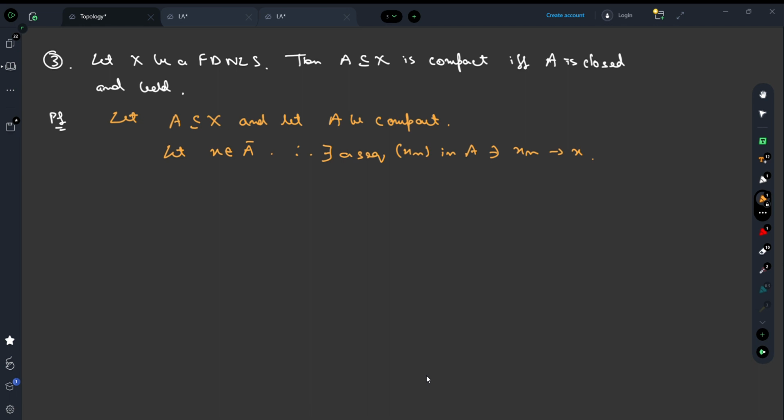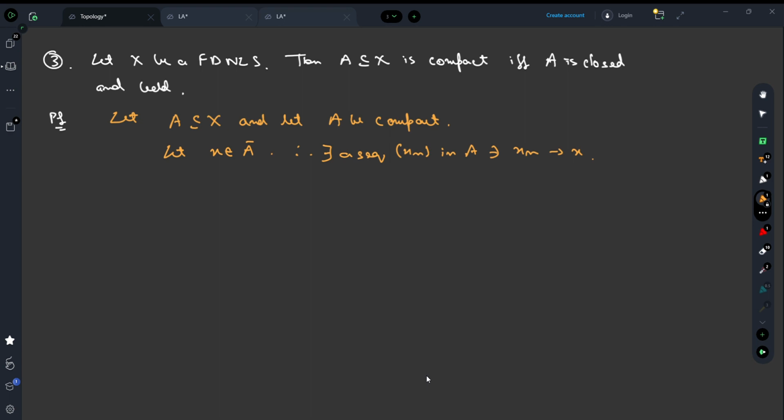Now A is compact, right? So if A is compact, then A is equivalently sequentially compact. We cannot say whether the sequence converges in A or not. Now we have to show that this convergence happens inside A, that is, this element X is in A. That is what we actually need to show.